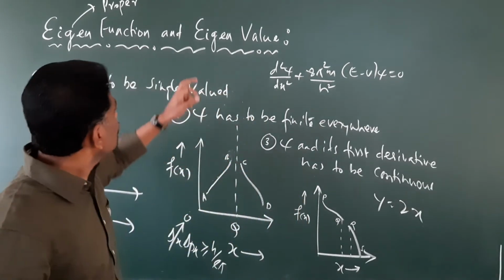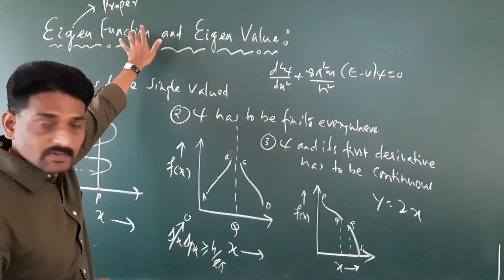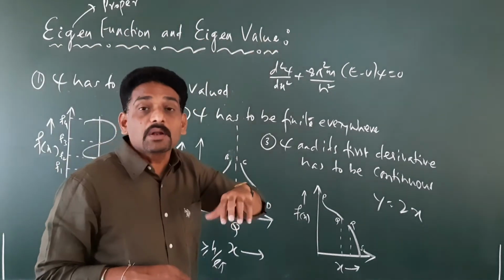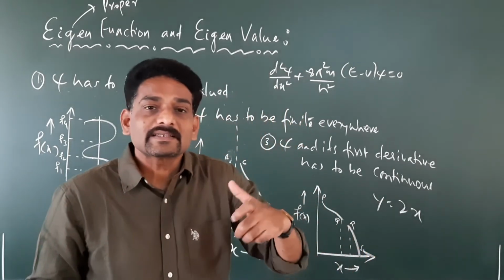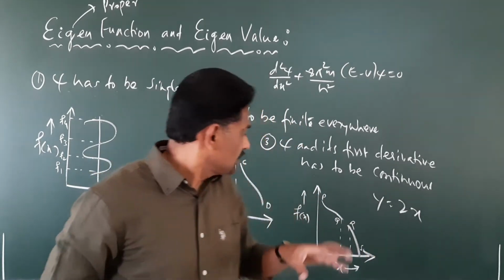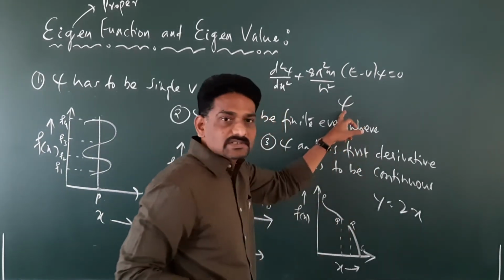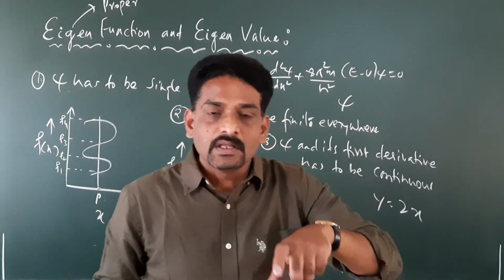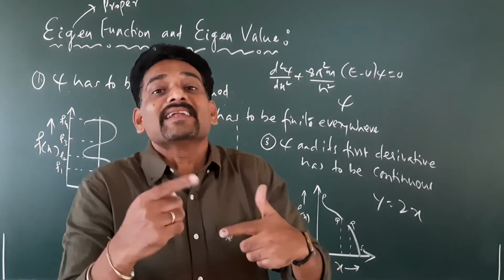Then, what is an eigenvalue? So this is the eigenfunction, right? What is the eigenvalue or proper value? An eigenvalue is nothing but the corresponding energy value. If we call any function psi an eigenfunction, then corresponding to every eigenfunction there is going to be an energy value.